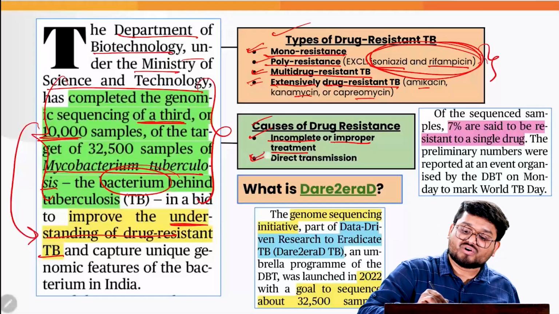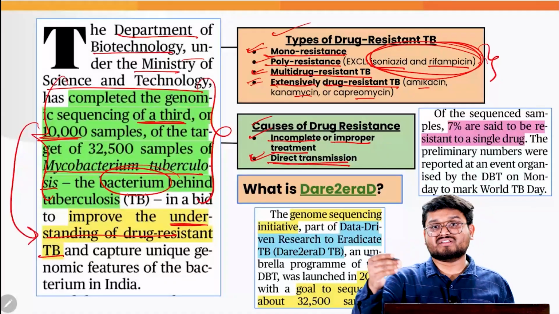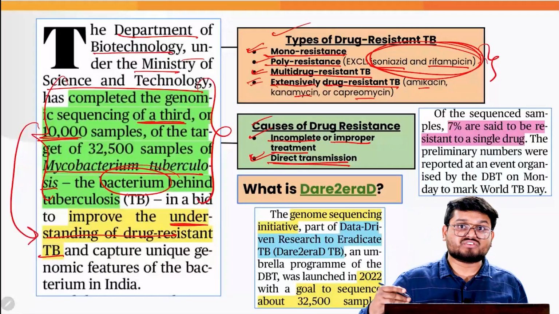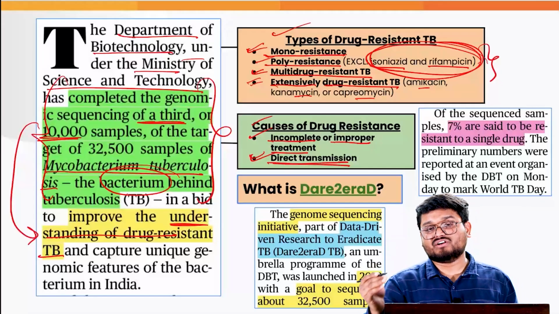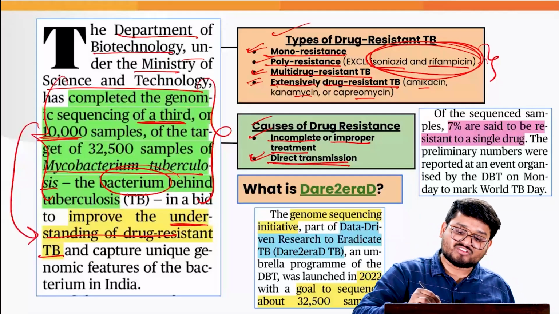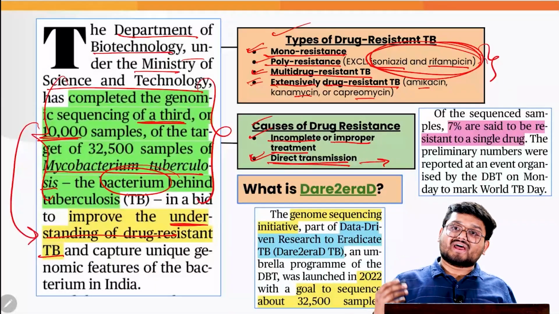Finally, there can also be direct transmission, such as a patient with multi-drug resistant TB coming in touch with another person, and that very serious kind of drug-resistant TB can be transmitted directly to people.